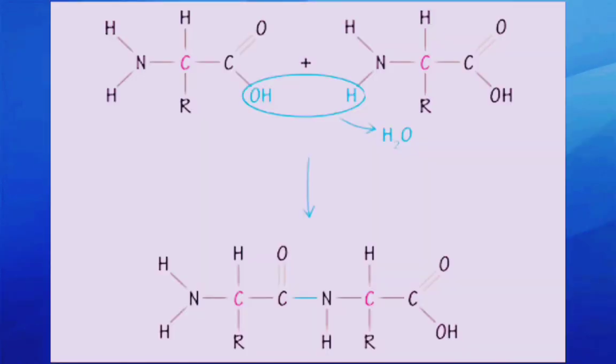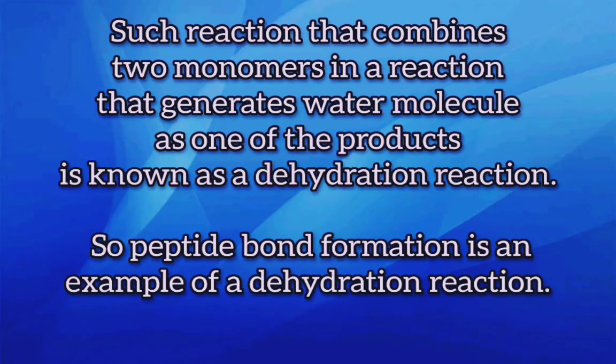In this diagram, we can see on the left hand side the first amino acid plus the next amino acid on the right hand side. From the carboxyl group, one OH group, and from the next amino acid, the amino group, we can see the hydrogen and hydroxyl ions. They are combining together and removed from that place as a molecule of water to form a dipeptide in the next diagram below. In this dipeptide between carbon and nitrogen, we can see the green bonding that represents the peptide bond formed between the two amino acids during this dipeptide formation.